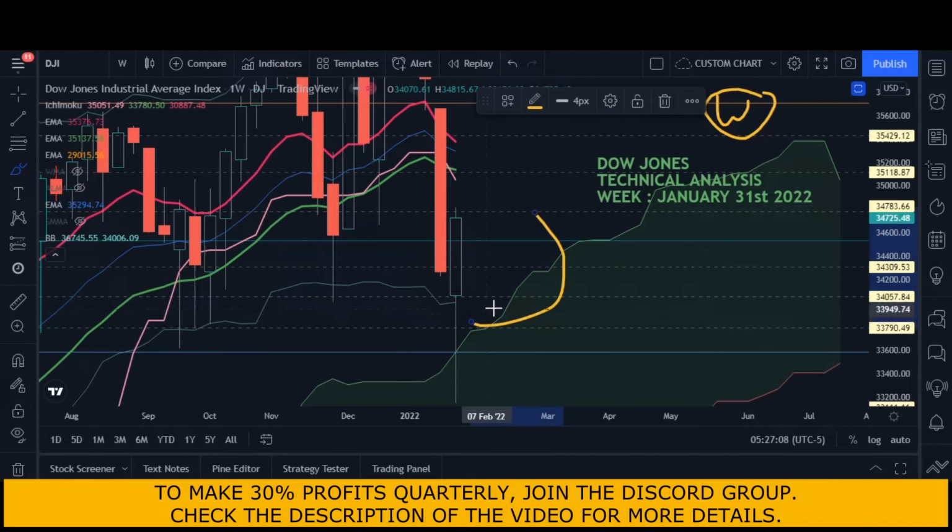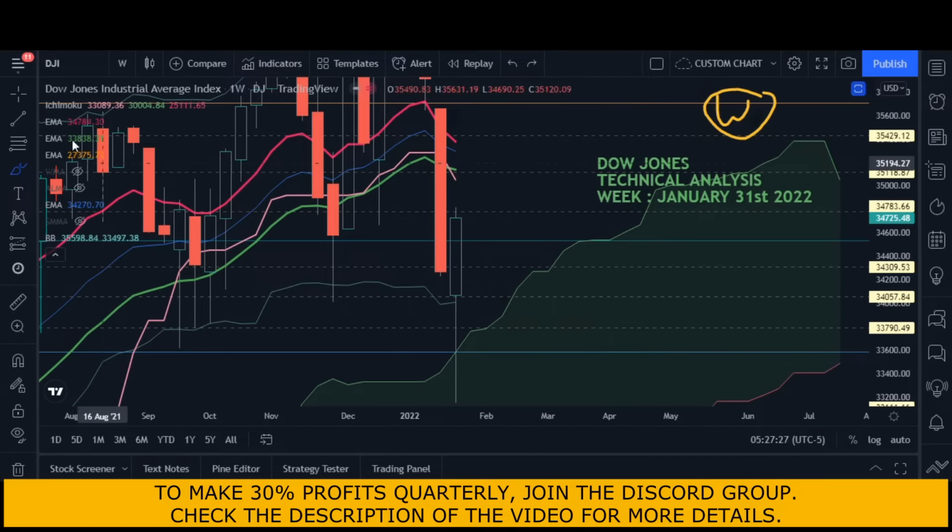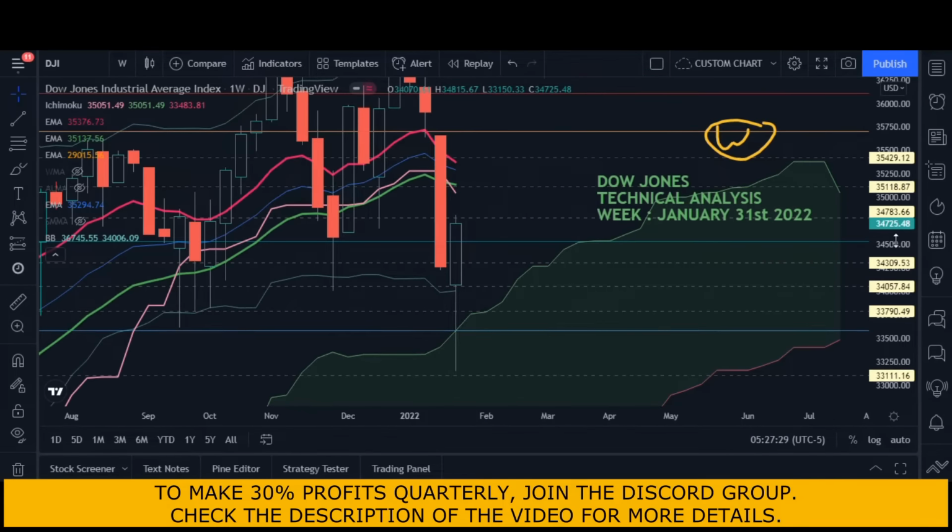Now you can clearly see this is what I told you last week, that there is going to be a rebound in the market. If the market goes down, then certainly it will rebound. Whatever happens in the market will certainly rebound, and this is what you can see here. Anyways, let's do the technical analysis first.